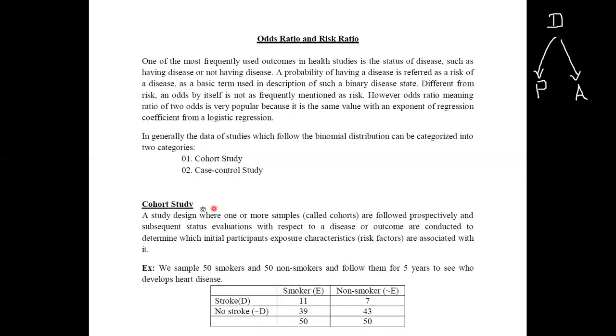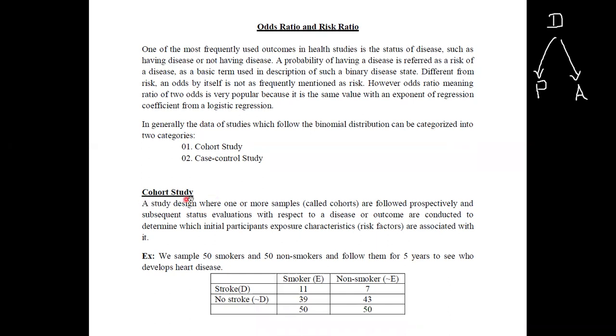First of all, we will look at what is meant by a cohort study. It is a study design where one or more samples, which we call cohorts, are followed prospectively, and subsequent status evaluations with respect to a disease or outcome are conducted to determine which initial participants' exposure characteristics are associated with it.